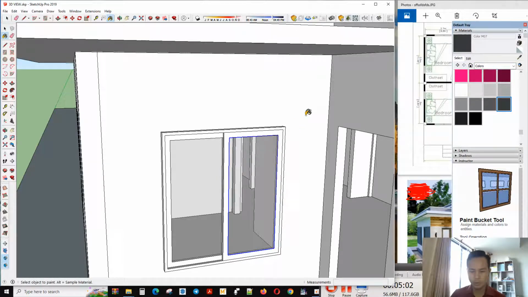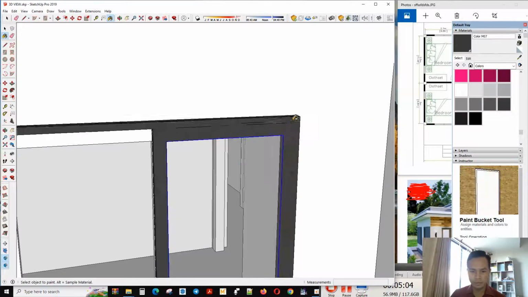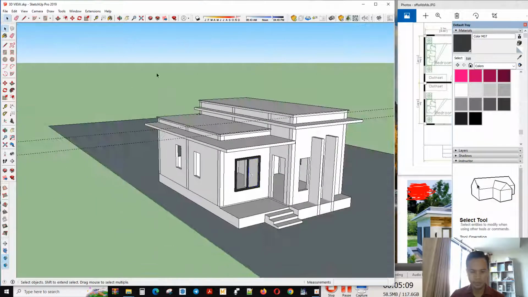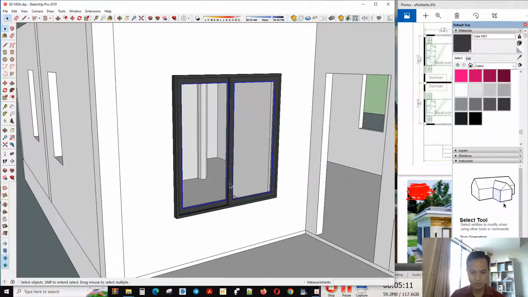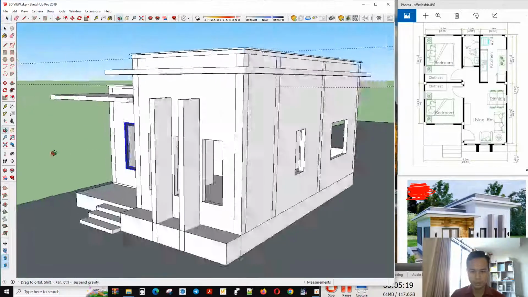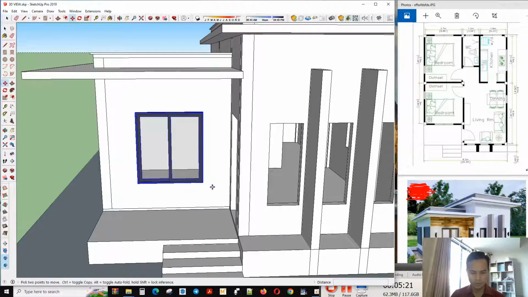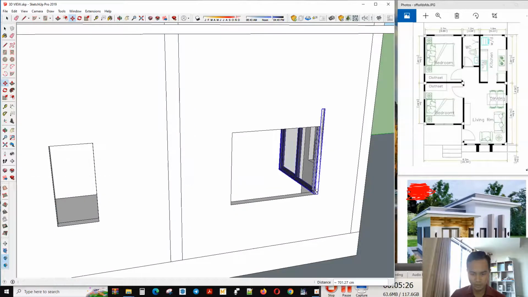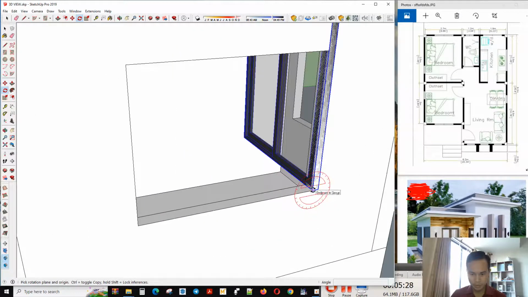So you can unhide what you need here. That finishes the window. Now we start to make a group, so it's easy for you to move to other places.